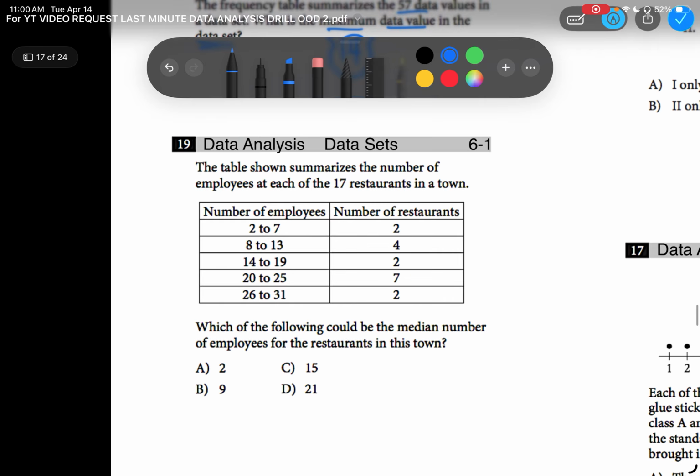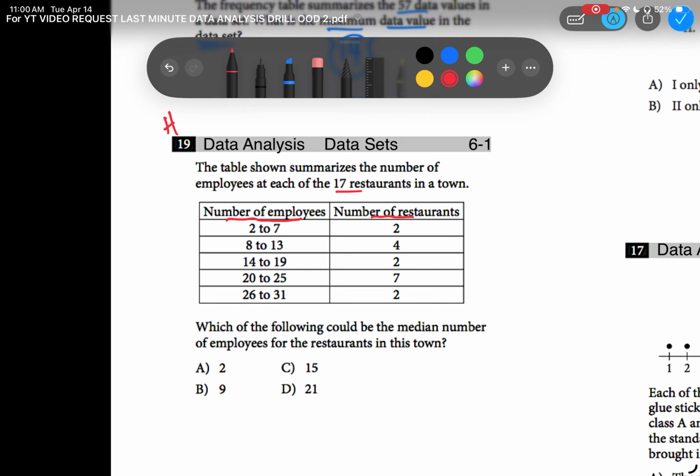Question number 19. This is considered a hard question. A lot of students answered incorrectly. We're given a table. Analyze the table. I do notice they said there's 17 restaurants shown, so I know that the total on the right-hand side is definitely going to equal 17. All right, let's continue going. On the left-hand side, we have the number of employees. Oh, they got ranges 2 to 7, 8 to 13, 14 to 19. But on the right-hand side, they're shown as the number of restaurants.